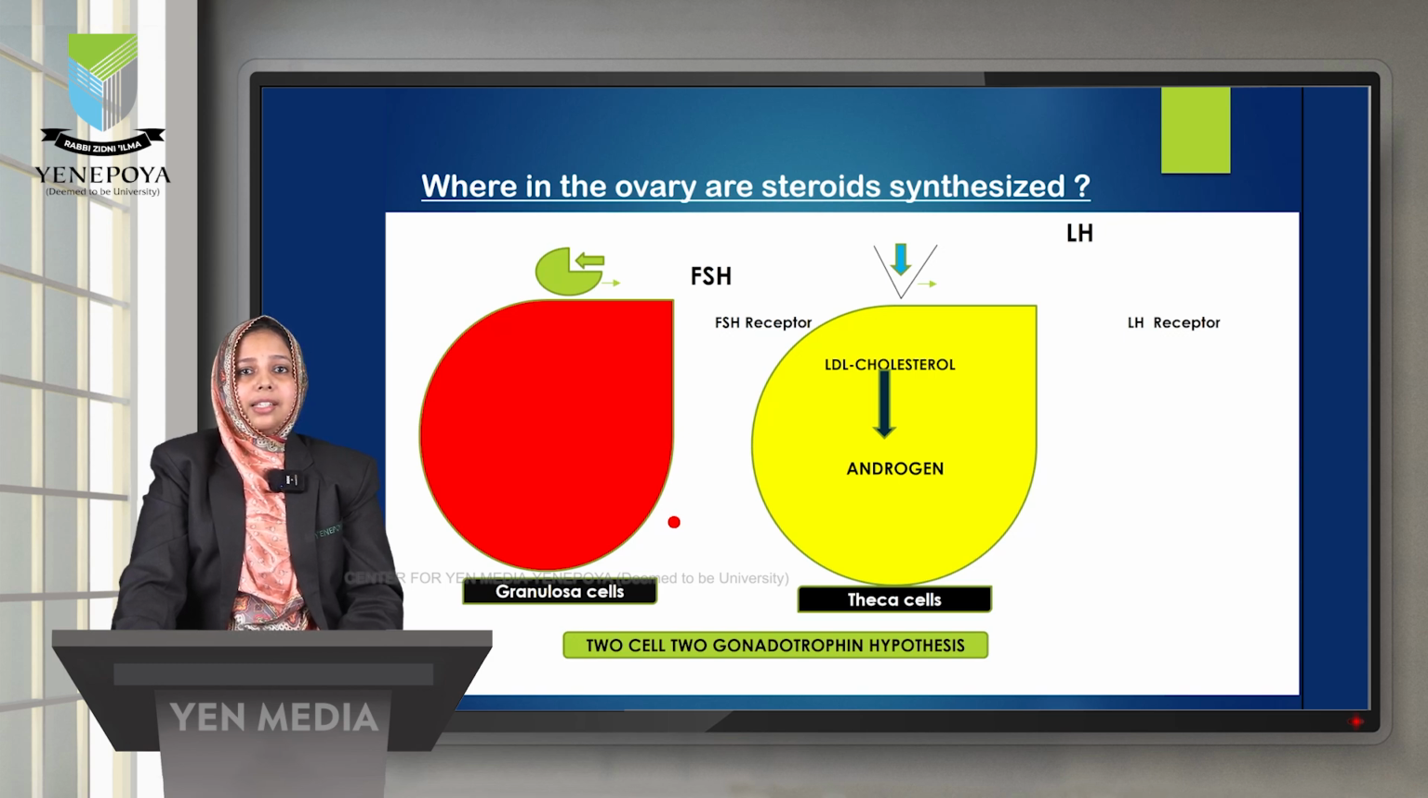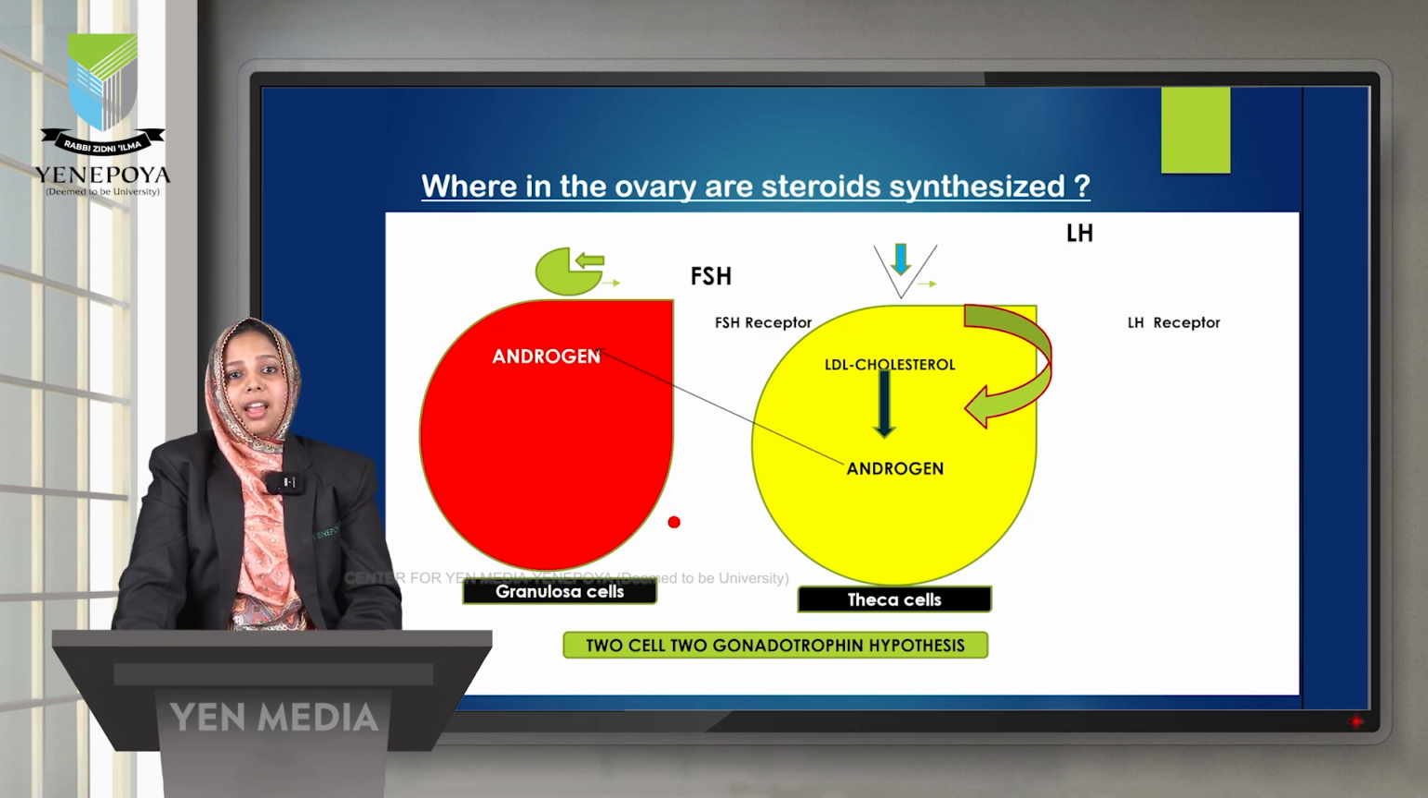After that, these androgens are shifted to the granulosa cells. As the granulosa cells are avascular, the androgens diffuse into them. In the granulosa cells there are FSH receptors. So the FSH, the follicle stimulating hormone, acts upon the granulosa cells, and with the help of this FSH, the androgen is converted into estrogen.